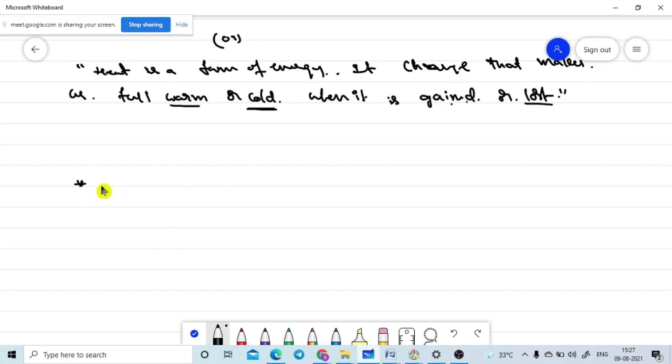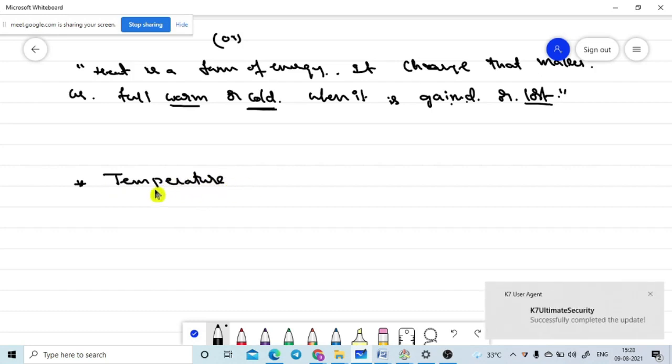To measure heat we use temperature, with a thermometer. The thermometer measures the degree of heat, and the degree of heat is another physical quantity, the temperature.